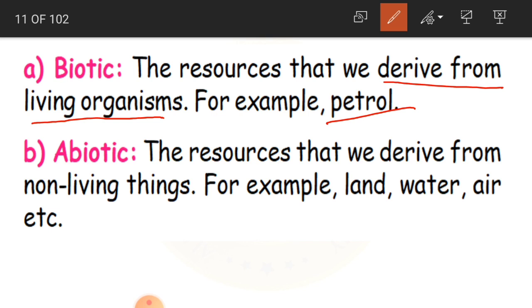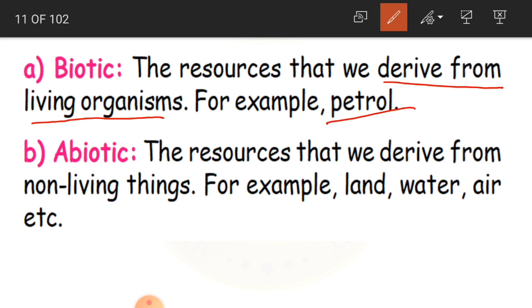Clear, children? You can learn about biotic resources in detail in future classes, but just for now, you have to understand that petrol is derived from the remains of marine animals, meaning sea animals, such as algae and bacteria. It is a fossil fuel.